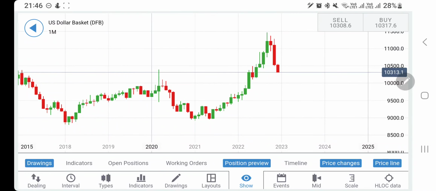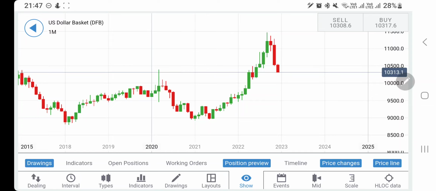Exceptional year it was for the dollar index in 2022, where it scaled from 95 levels to 115 and closed at 103. Now what to expect in 2023? Is it going to continue this bull run, or is it going to get doomed and then bounce back?